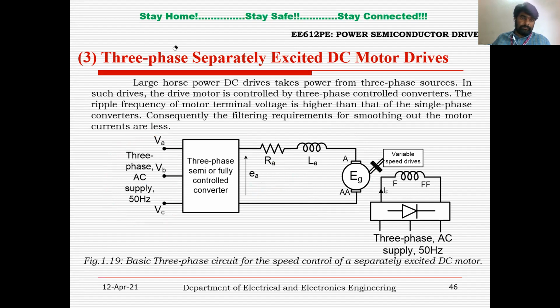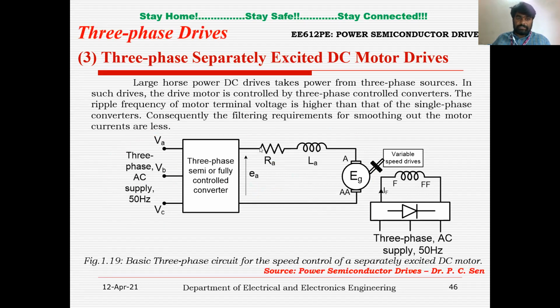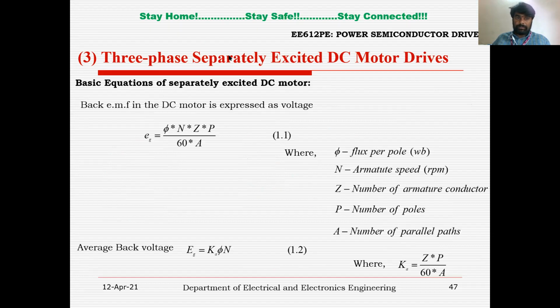We will see some basic equations of the separately excited DC motor drive, because we have already gone through them in the first two lecture videos. The back EMF in the DC motor is phi Z N P by 60A, where Z is the number of armature conductors, P is the number of poles, 60 is a constant, and A is the number of parallel paths.